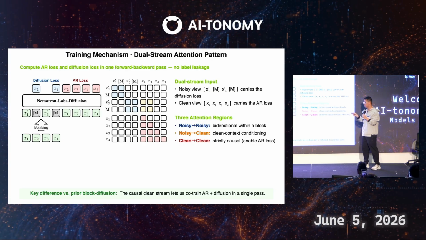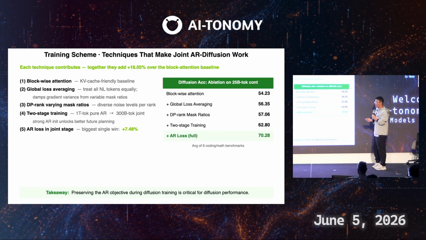We compute both losses: given the input, we do a masking process to create a noisy version, concatenate it with the clean one, and finally compute the diffusion and AR losses at the same time. This is achieved through a specialized attention pattern, an attention mask here. More technical details can be found in our tech report. And we also add some other training techniques to try to stabilize the training process.